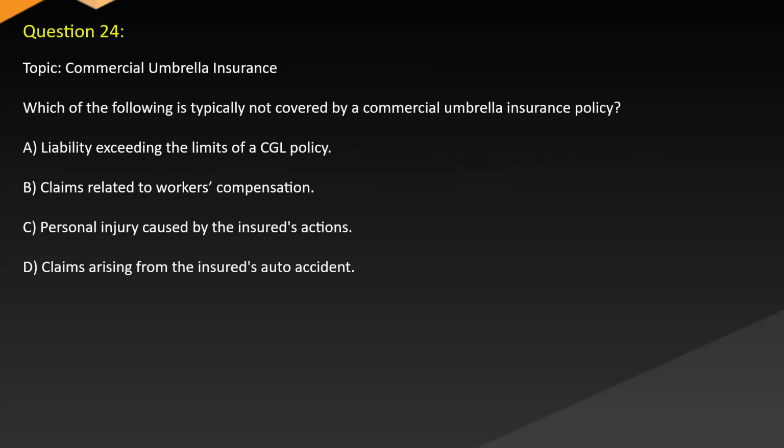Question 24. Topic: commercial umbrella insurance. Which of the following is typically not covered by a commercial umbrella insurance policy? A. Liability exceeding the limits of a CGL policy. B. Claims related to workers' compensation. C. Personal injury caused by the insured's actions. D. Claims arising from the insured's auto accident.